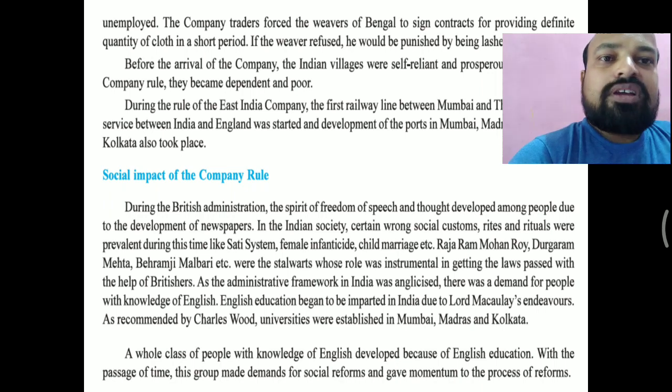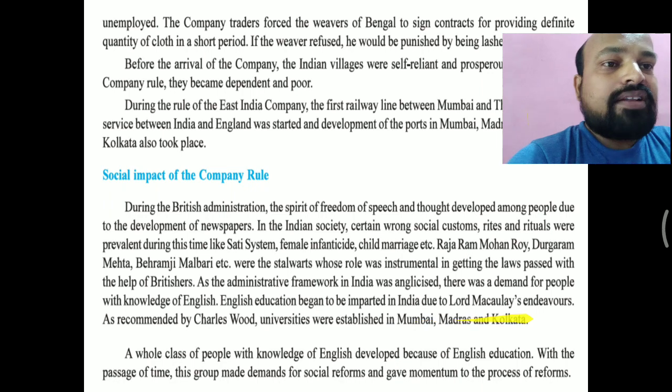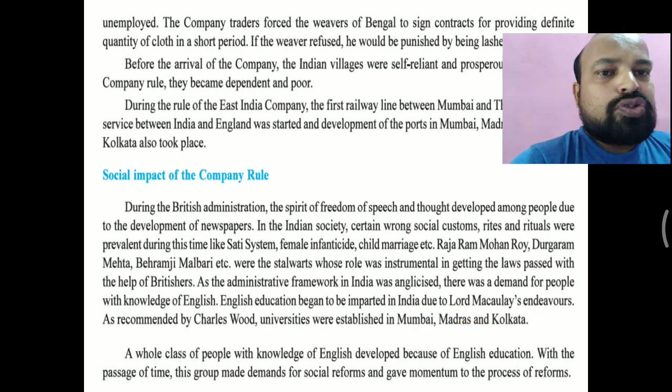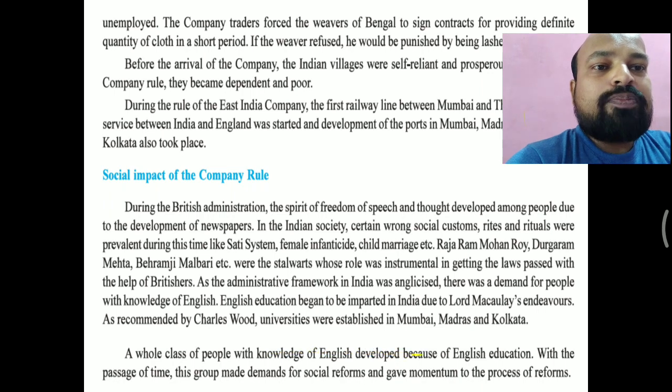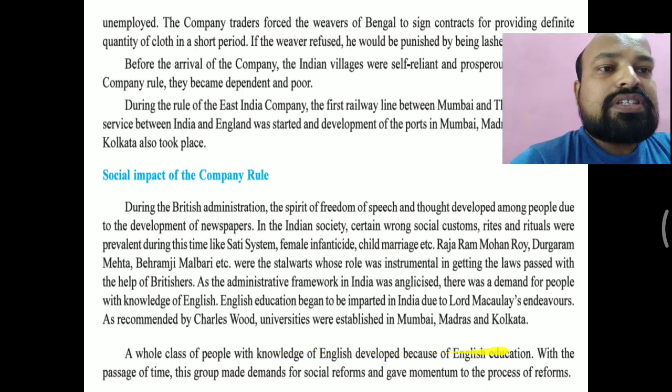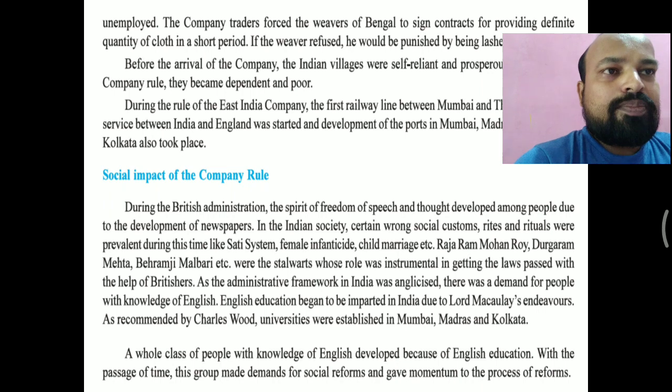And this was recommended by Charles Wood, and many universities were also established. So universities were established in Mumbai, Madras, and Kolkata. A whole class of people with knowledge of English developed because of English education. With the passage of time, this group made demand for social reform and gave momentum to the process of reforms.